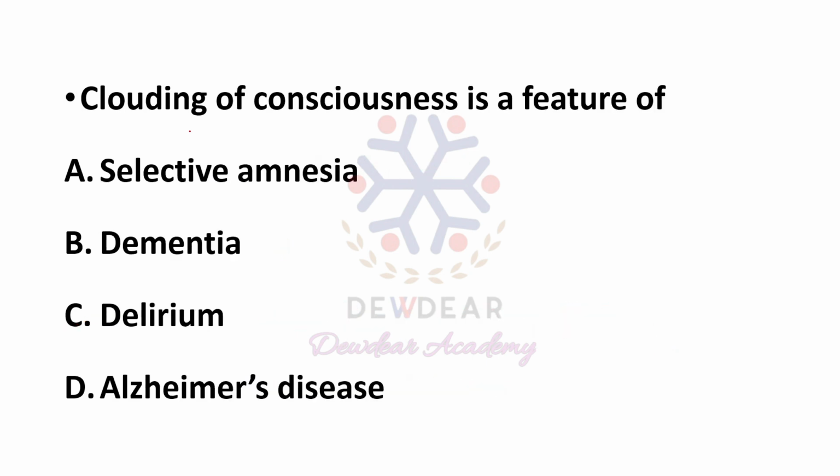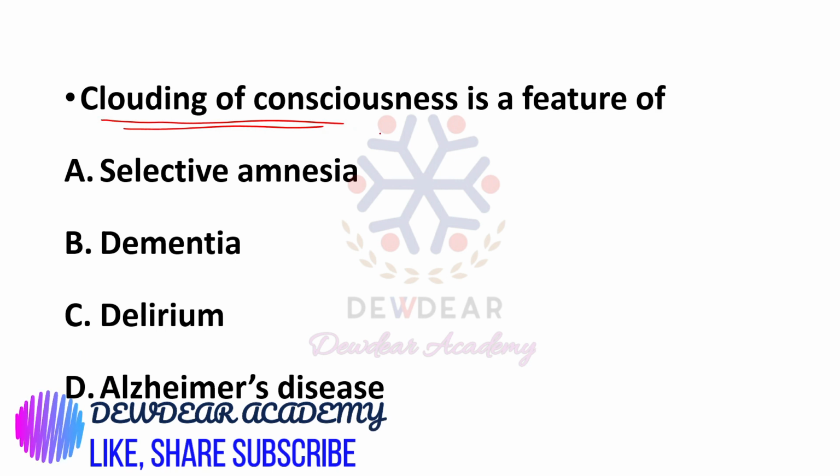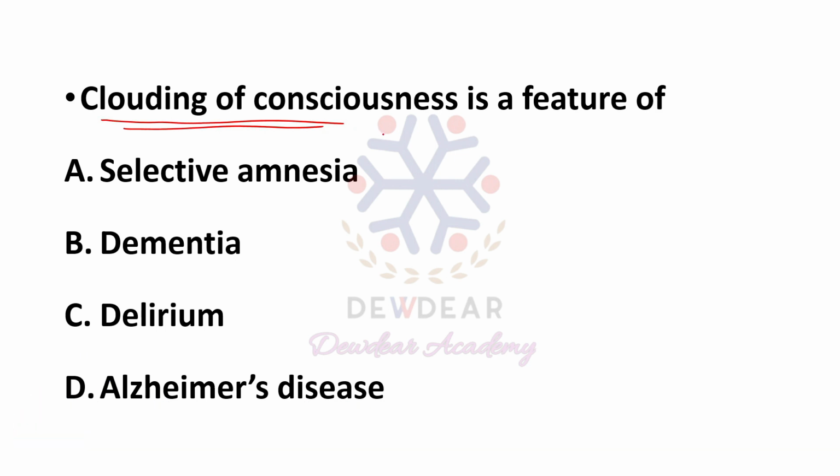Okay, the next question. Clouding of consciousness is a feature of selective amnesia, dementia, delirium, Alzheimer's disease. Clouding of consciousness comes under the disorders of consciousness. Disorders of consciousness include clouding of consciousness, stupor, confusion, drowsiness, coma. Clouding of consciousness means a diminution of alertness.